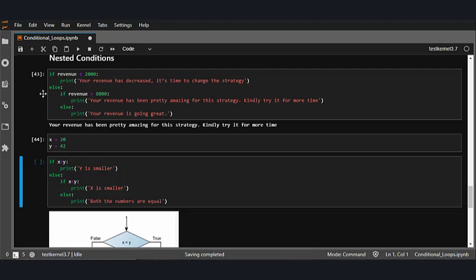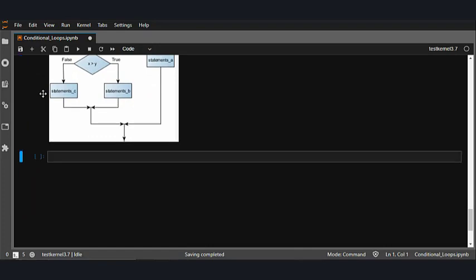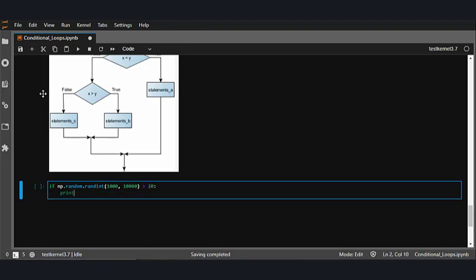Just so you know, I can also add calculations directly in the if condition. Let's say I write revenue, which was my np.random.randint, 1000 to 10,000, is less than 22,000.